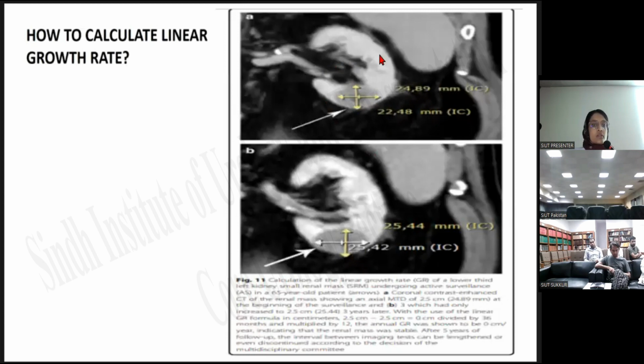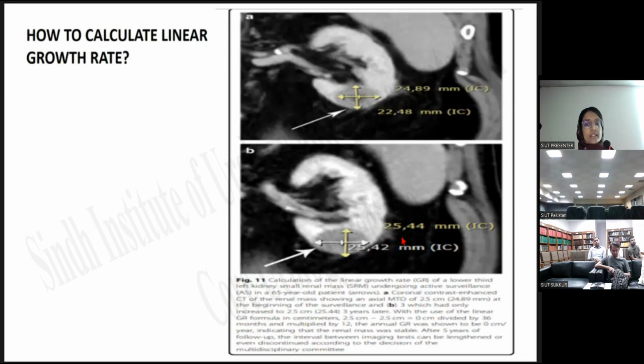In this image, this is the coronal CT scan view of a patient who was previously kept on surveillance. In image A, we can see a small renal mass located on the lower pole of the kidney, with a maximum tumor diameter of 2.5 centimeter. This patient was followed after a period of 3 years, that is 36 months, and this time the maximum tumor diameter again came out to be 2.5 centimeter.